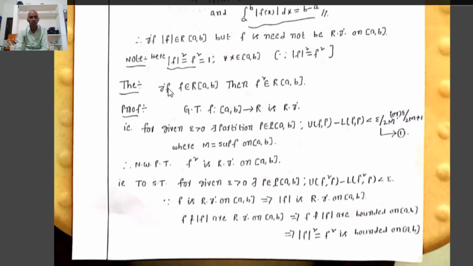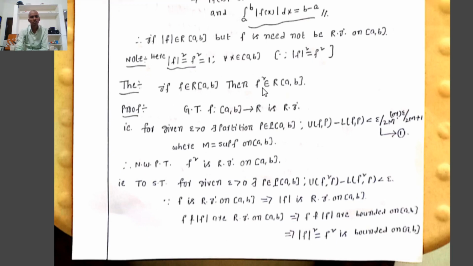Okay, next theorem: if f belongs to R of closed interval [a, b], then f squared belongs to R of closed interval [a, b]. That is, we have to show that if f is Riemann integrable on [a, b], then we have to prove that f squared is Riemann integrable on [a, b]. Proof.